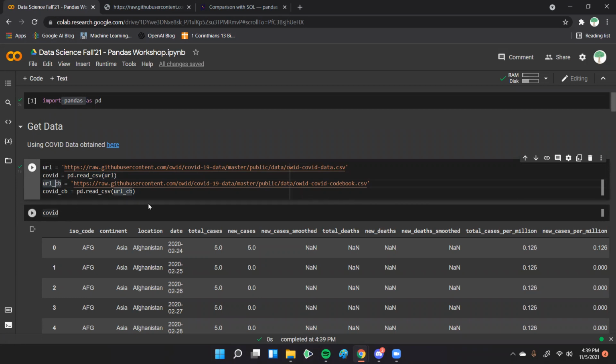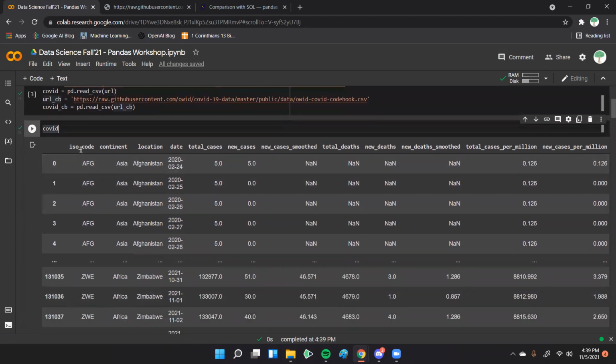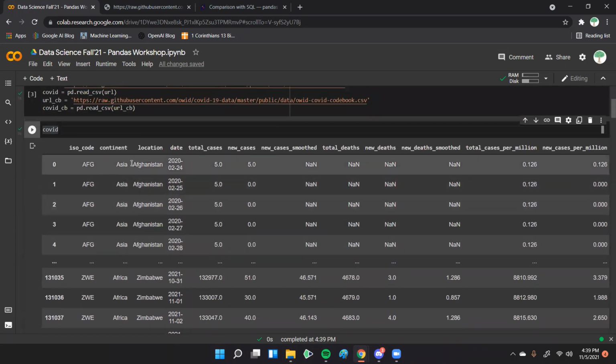So now we just loaded it, and we can now view the table. So I'm going to click Alt Shift, Control Enter, I mean. And that will load the table, and it will display it really neatly for us. And so we can get a view of what data we're even dealing with. So it has a bunch of different columns.